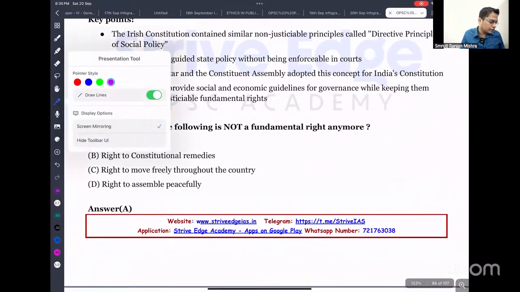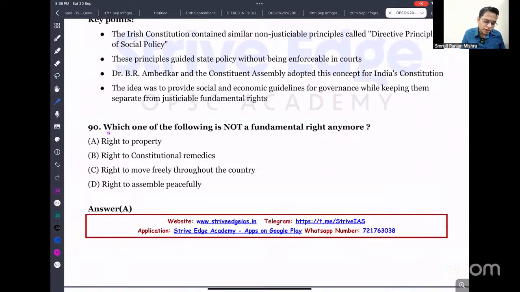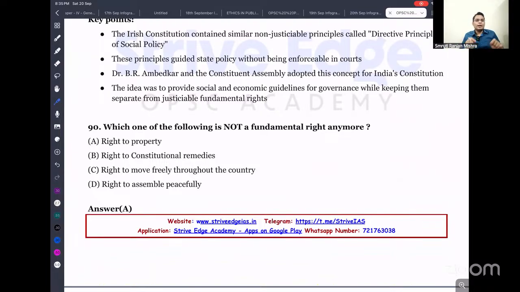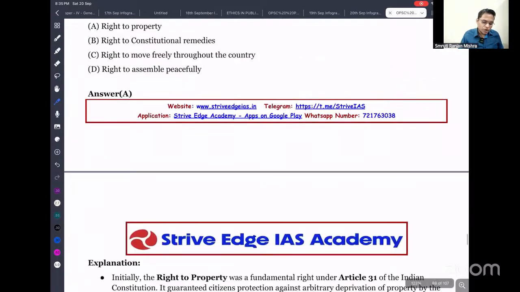So dear students, hope everything is okay. Next important question: which of the following is not a fundamental right anymore? If you look into our original Constitution, you will find there were 7 fundamental rights, but one fundamental right has been deleted, that is the right to property. So the answer is A.